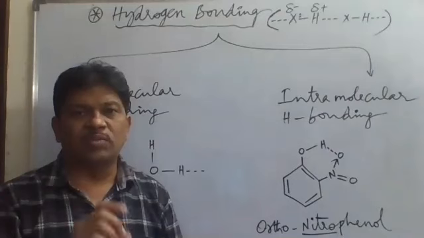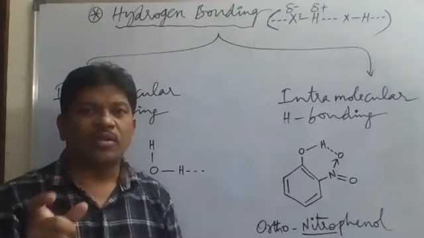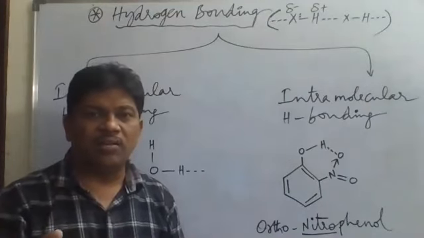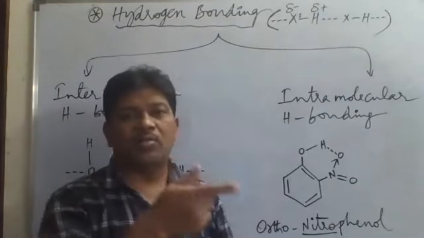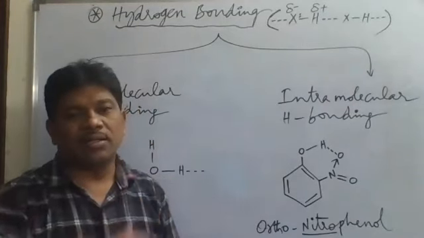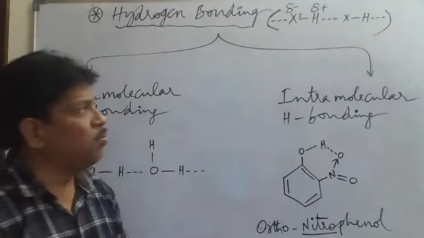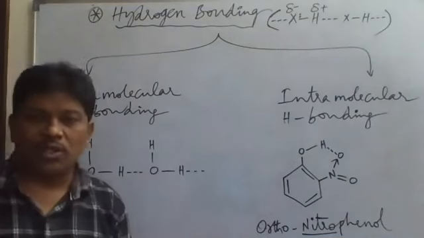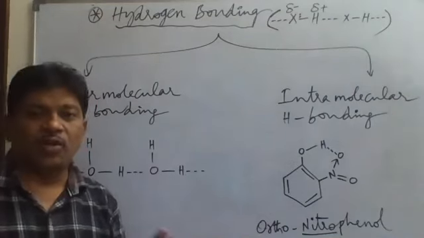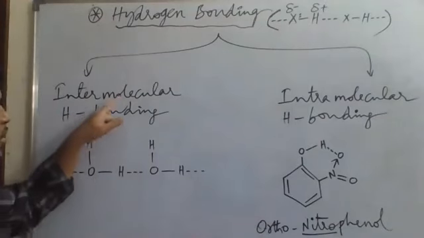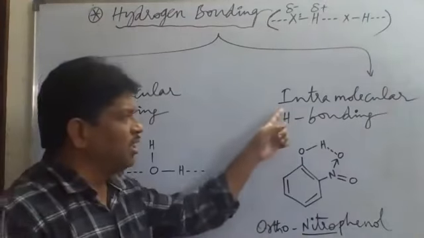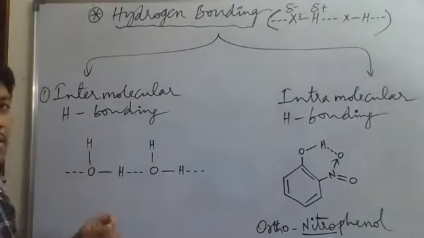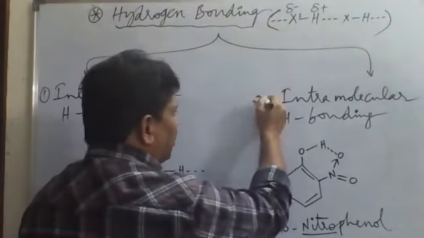The strongest van der Waals force between two dipoles is hydrogen bonding. Or we define it as the electrostatic attractive force between hydrogen of one molecule and a more electronegative atom of another molecule, of the same substance or another substance. Now there are two types of hydrogen bonding: one is intermolecular hydrogen bonding, and the second is intramolecular hydrogen bonding.